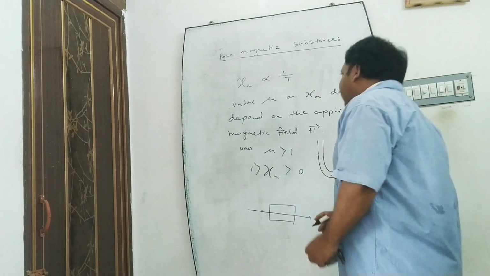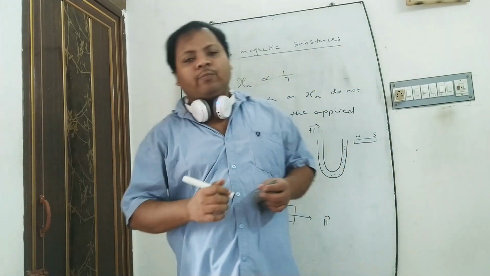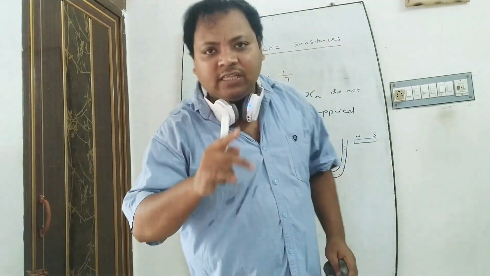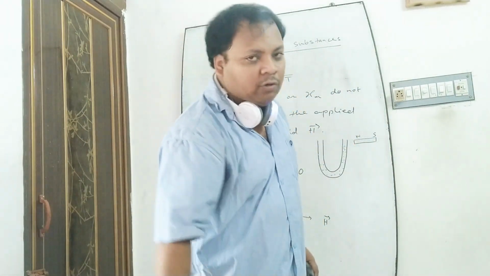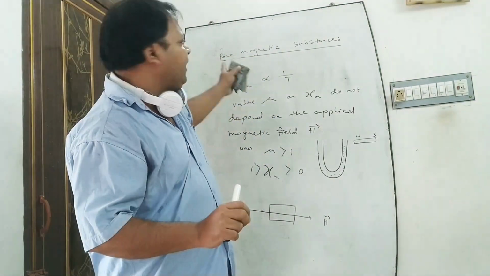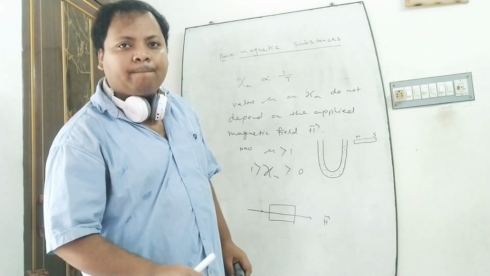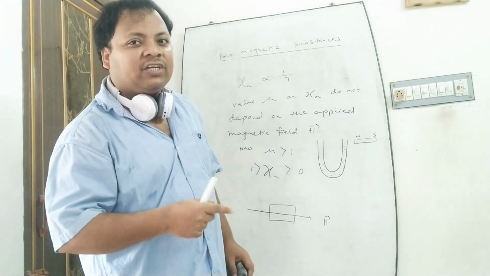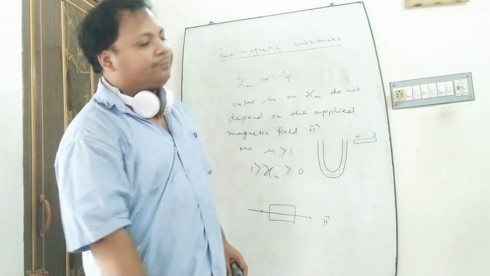That is, paramagnetic substances try to move towards the magnetic field. Examples of paramagnetic substances are aluminum, tin, sodium, etc.